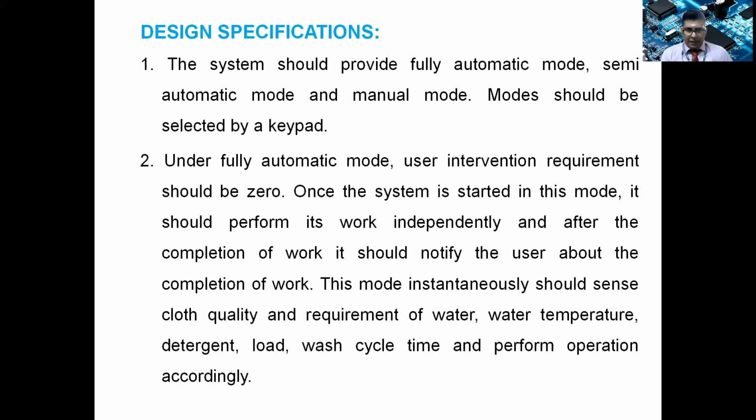Once the system is started in this mode, it will perform its work independently and after the completion of work, it will give a notification to the user. So this mode should instantaneously sense the cloth quality, requirement of water, water temperature, detergent, load, and wash cycle time, and perform the operation accordingly. So everything is automatic.